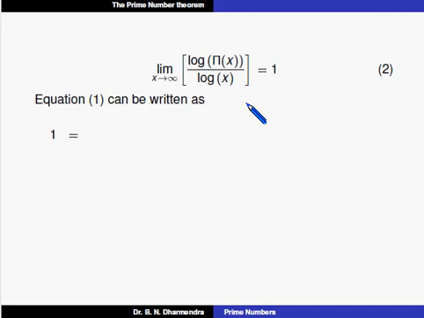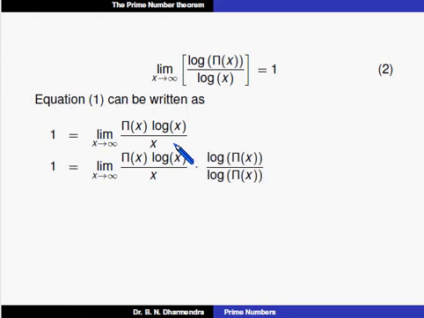Now equation 1 can be rewritten, since equation 1 is the prime number theorem, as 1 is equal to limit as x tends to infinity of pi of x into log of x divided by x. In this equation we can multiply and divide by log of pi of x. So 1 is equal to limit as x tends to infinity of pi of x into log of x divided by x, into log of pi of x divided by log of pi of x.